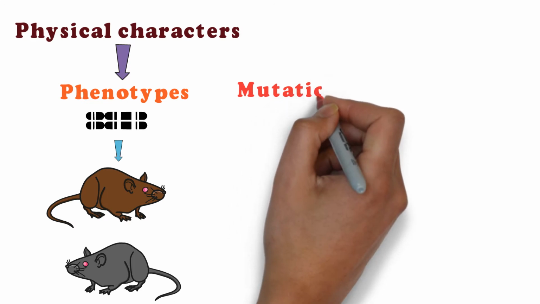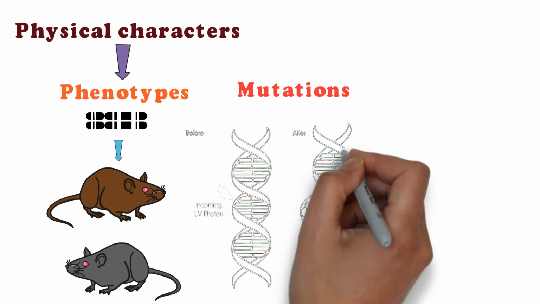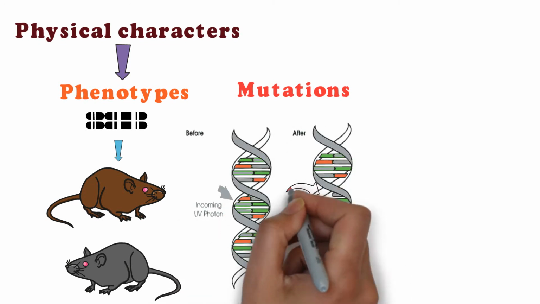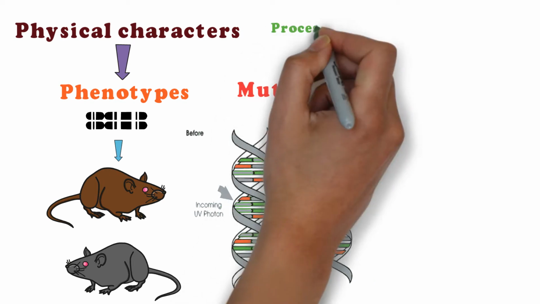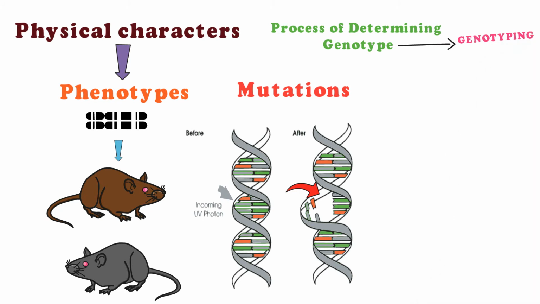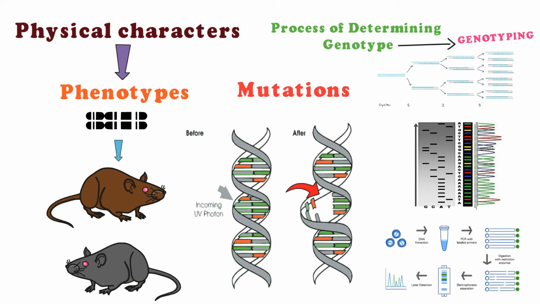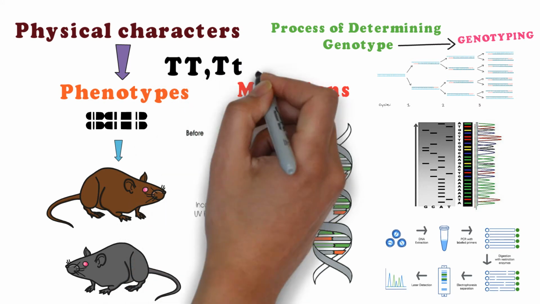Genotype in organisms is affected by various factors like mutation that changes the frequency of base pairs or the structure of DNA sequences. The process of determining the genotype of an individual is termed genotyping, which can be done by various methods like polymerase chain reaction, DNA sequencing and restriction fragment length polymorphism. Examples of genotype include capital T capital T, capital T small t, capital B capital B, and small b.